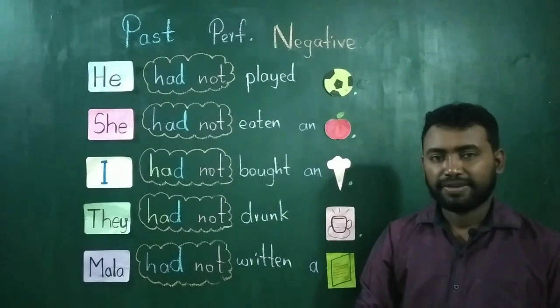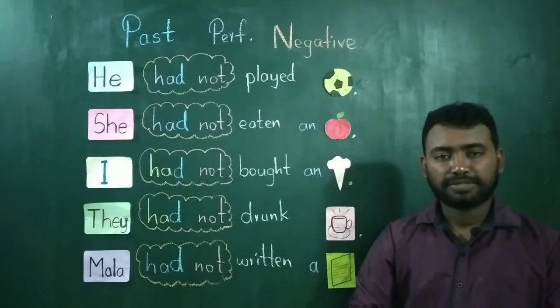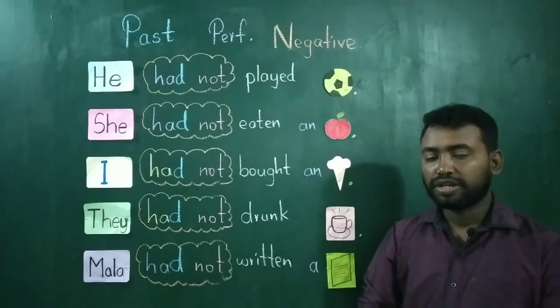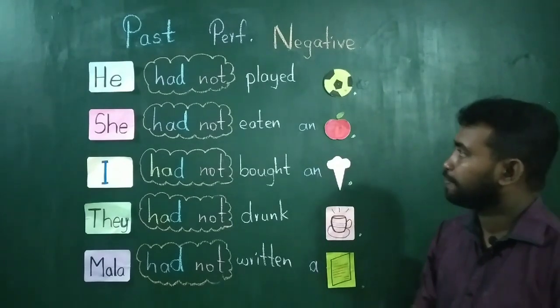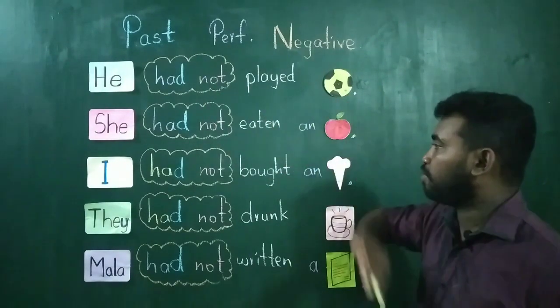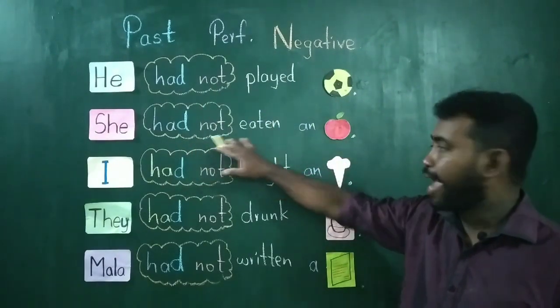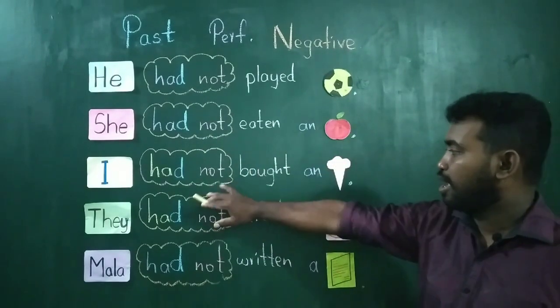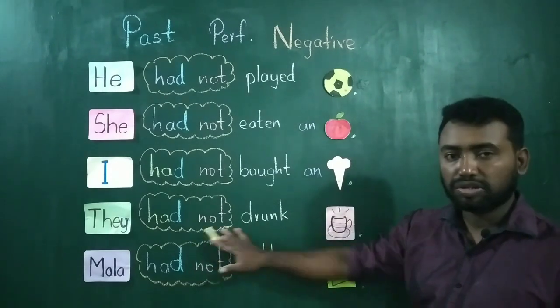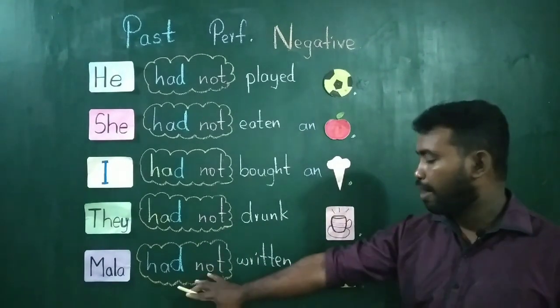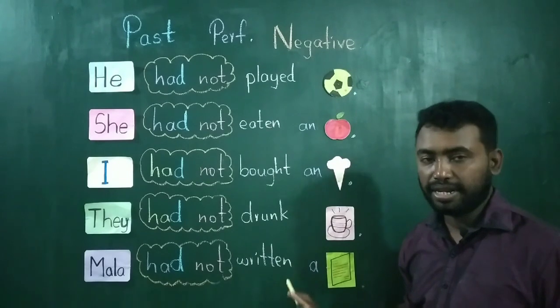Past perfect negative, had not plus past participle. So put not next to had. Let's see. He had not played football. She had not eaten an apple. I had not bought an ice cream. They had not drunk coffee. Mala had not written a letter.